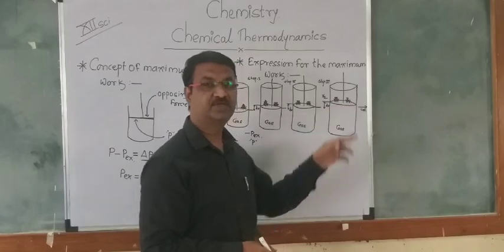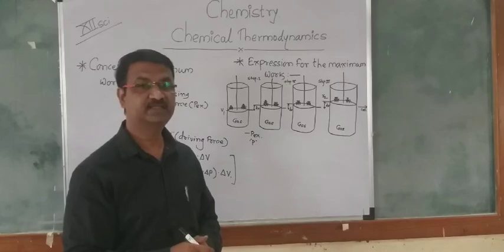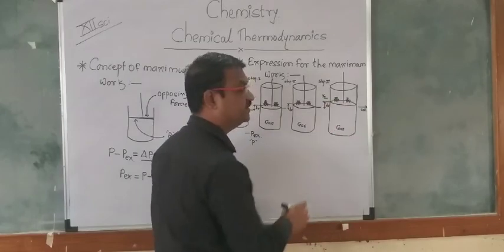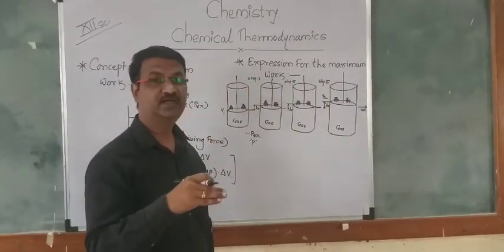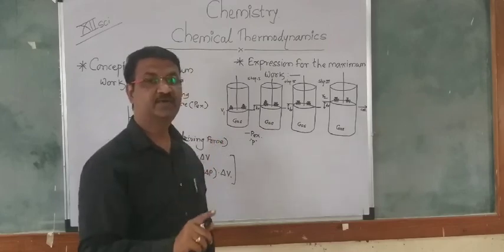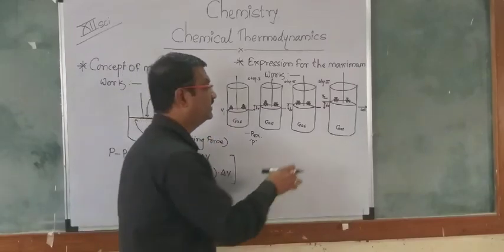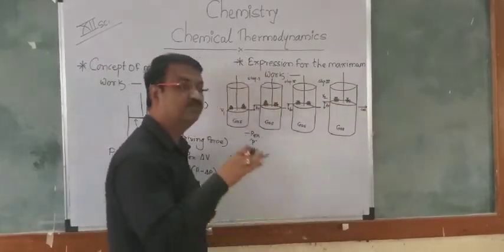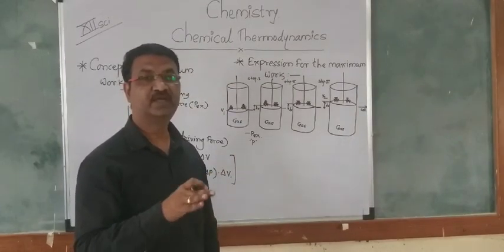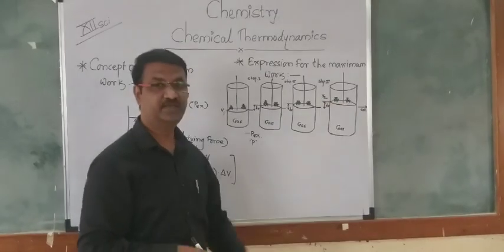And when the piston stops, the maximum work will be done by the system. The piston goes to one position in which the opposing force, the external force, as well as the driving force, both will be equal. The piston makes the position stable, and at that time it goes to thermodynamic equilibrium. That piston goes into thermodynamic equilibrium.